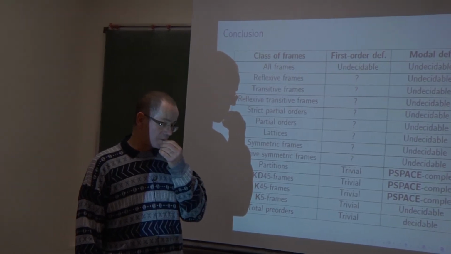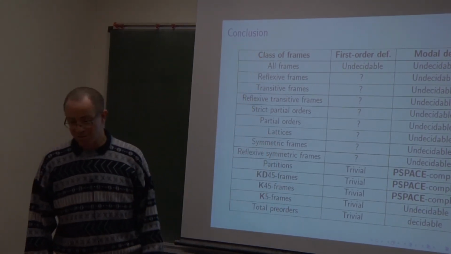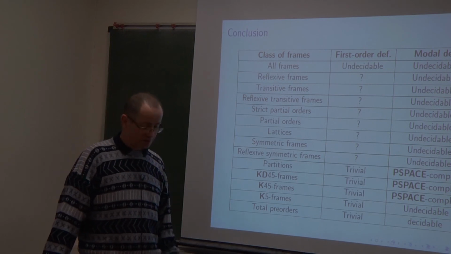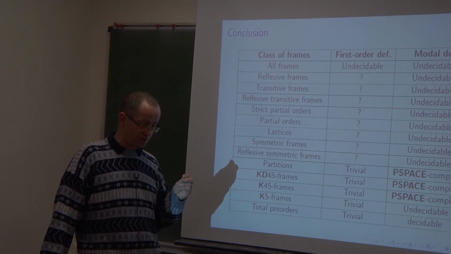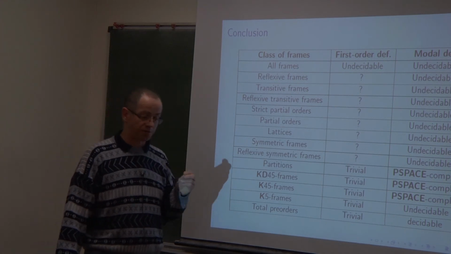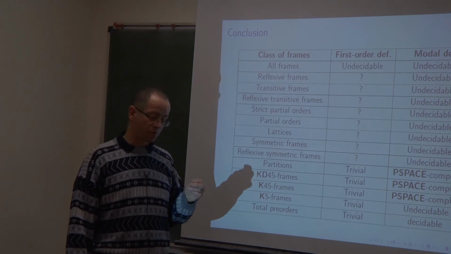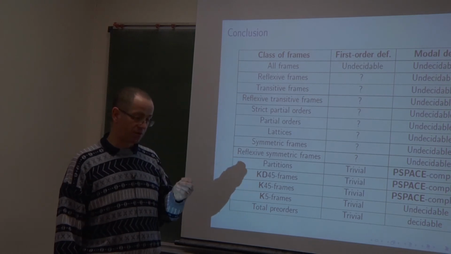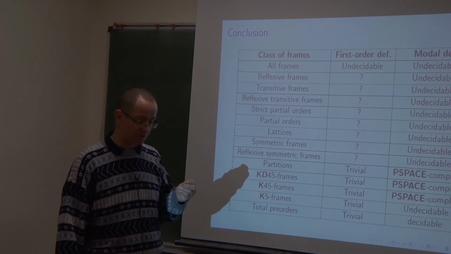And also, maybe, I don't know if it is something to answer your suggestion. For example, when we used the undecidability with respect to the class of all reflexive frames, we proved it is stable. And we also proved that the class of all reflexive frames has an undecidable validity problem.